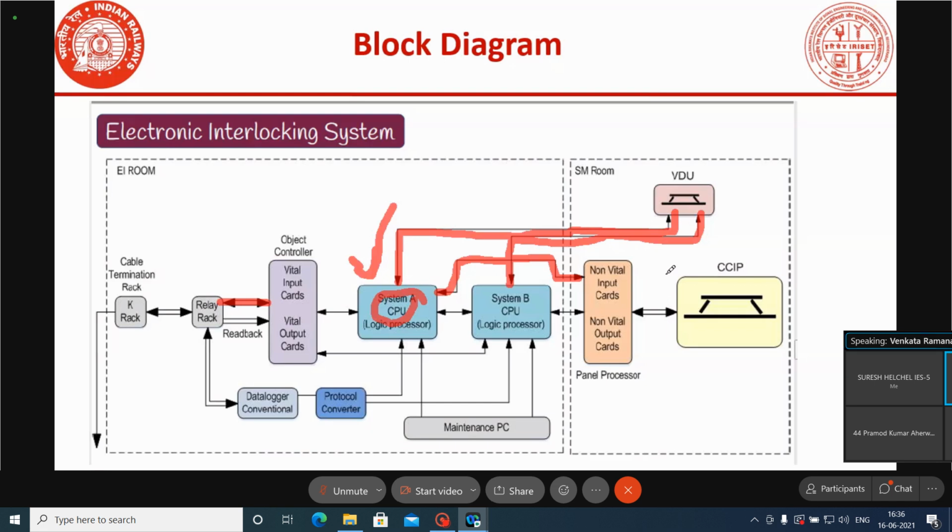Here, even if the system is in the indication mode, operation cannot be possible here, but the status will be shown in the CCIP also. This is the basic block diagram of EA.